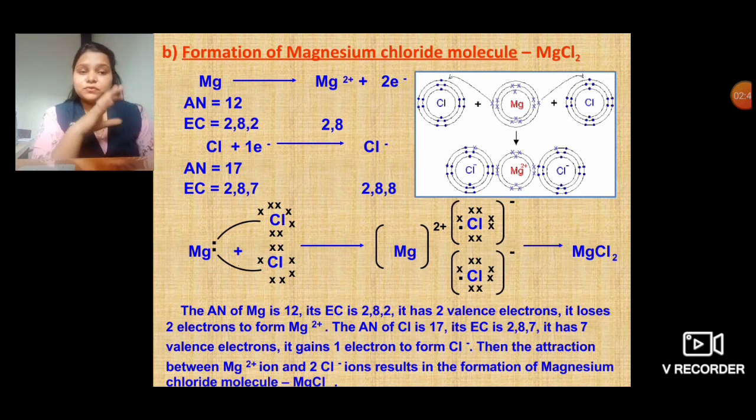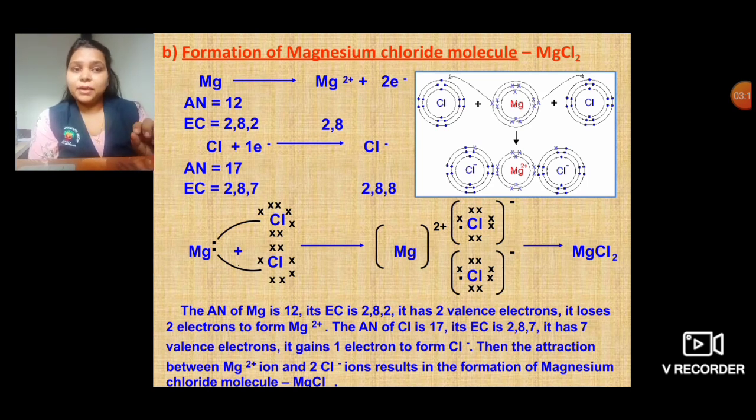that the attraction between chlorine and Mg, that is magnesium, with 2 electrons takes place, and a magnesium chloride molecule is formed. So that one extra element that was there with magnesium forms 2 electron pairs. So that is the reason chlorine is written with a subscript 2.